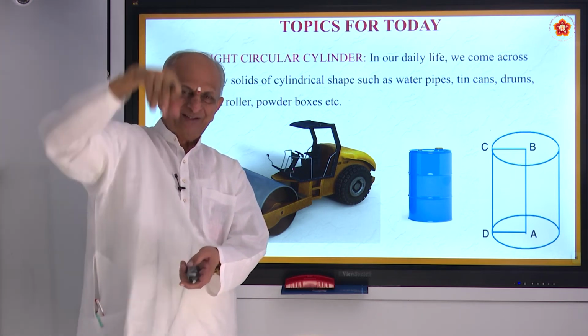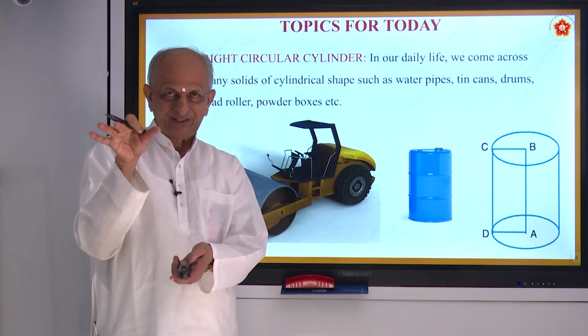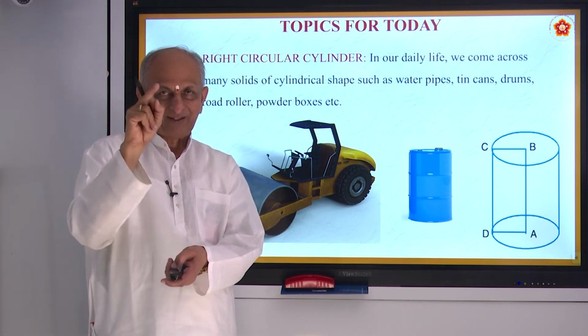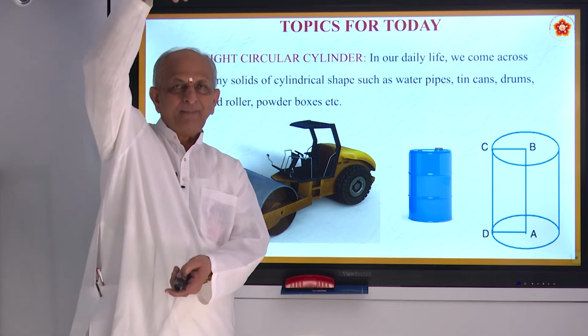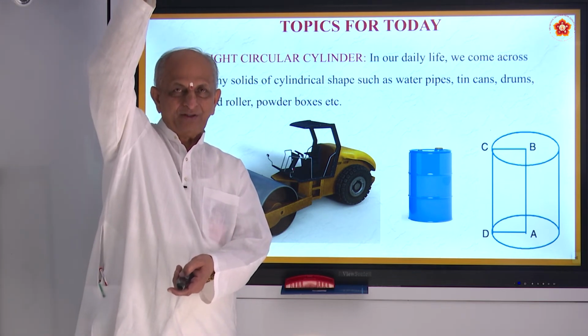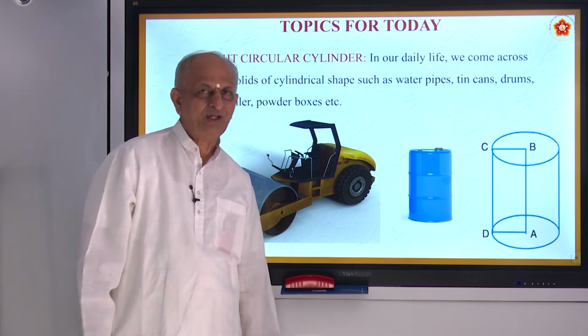Cylinder, right? So one coin, if you neglect the thickness, is pi r square into the number of coins, or you can say height. So that becomes the volume.